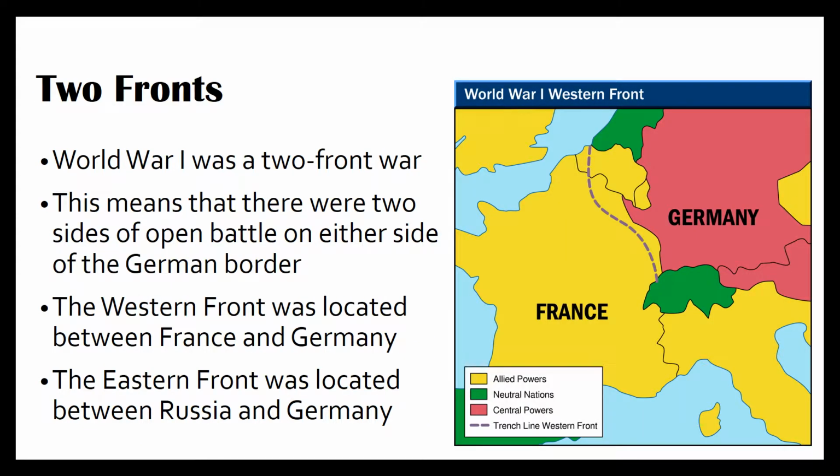Two fronts. World War I was a two-front war. This means that there were two sides of open battle on either side of the German border. The Western Front was located between France and Germany. The Eastern Front was located between Russia and Germany.